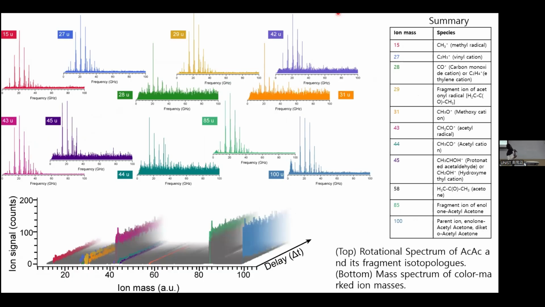So here are results from our experiment. For instance, this figure shows the mass spectrum of acetylacetone, where you can see various isotopes. The time delay modulation of these various fragment isotopes is then Fourier transformed to obtain the rotational frequency spectrum you see over here. From this frequency spectrum, we are able to assign, fit, and determine the rotational constant of each of these isotopes. From those rotational constants, we are then able to determine the structure of the molecule.